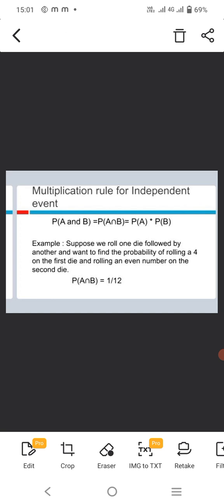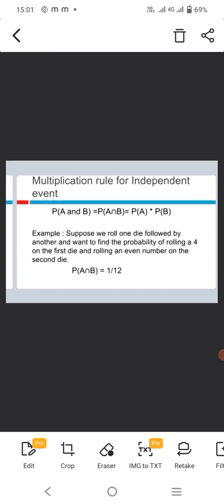The formula is P(A and B) = P(A ∩ B) = P(A) × P(B). For example, suppose we roll one die followed by another and want to find the probability of getting a 4 on the first die and rolling an even number on the second die. So what is the probability?